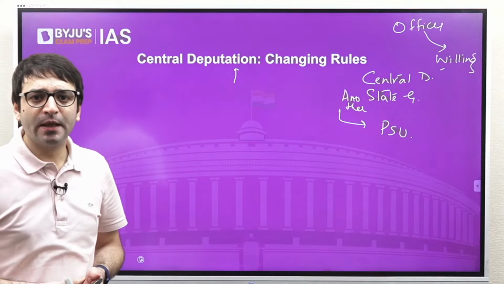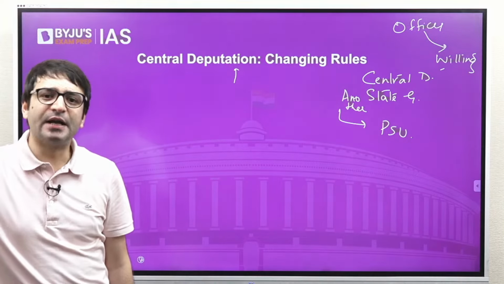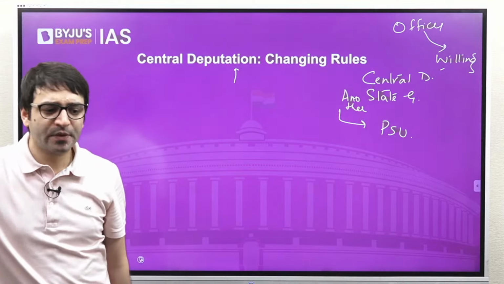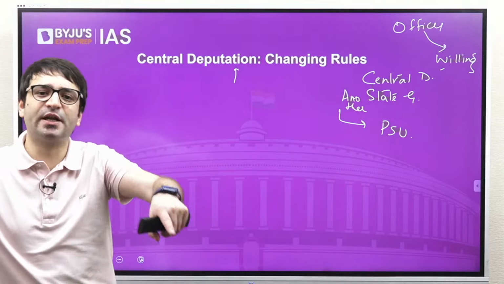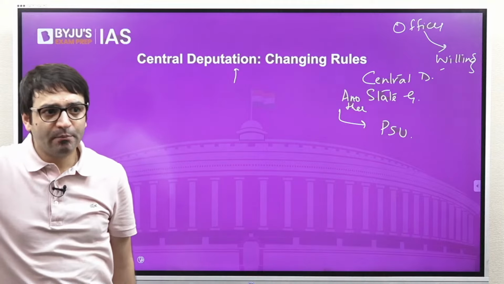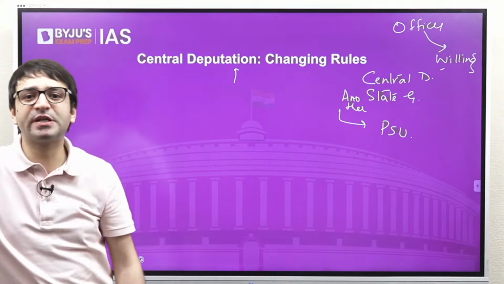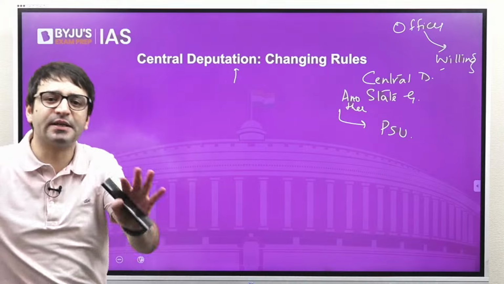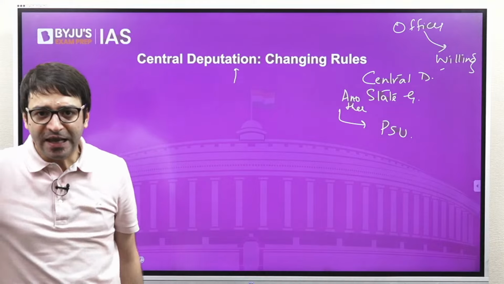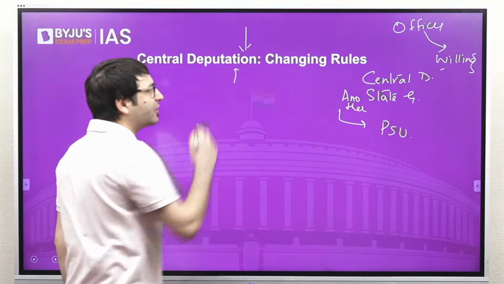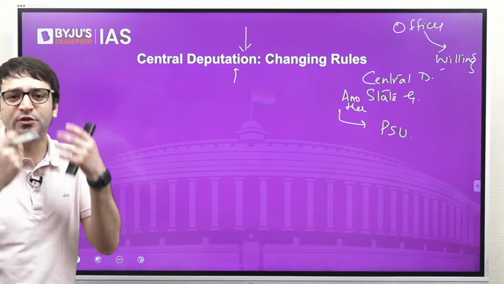The centre was furious. And this Chief Secretary was about to retire. But then he was given an extension that you will come on a central deputation for 3 months. And immediately, next day, the central government issued an order that this Chief Secretary will have to report to the central government. But the officer is not willing. When the officer is not willing, how can you ask this officer to report to the central government? Instead, the Chief Secretary resigned. When he resigned, he was appointed as the advisor to Mamata Banerjee, the Chief Minister of West Bengal. And in this backdrop, the rules regarding central deputation were changed. Or the proposal is to change these central deputation rules.